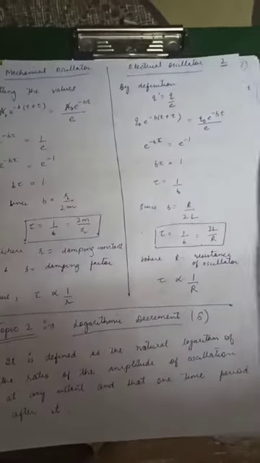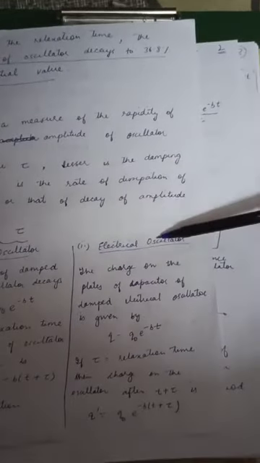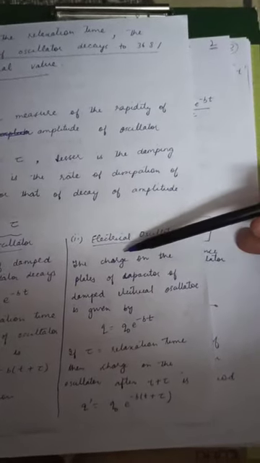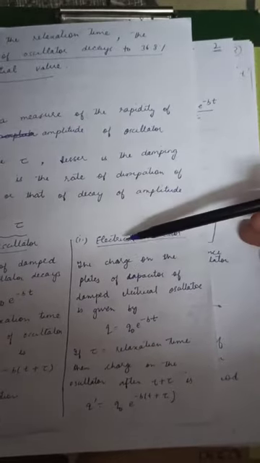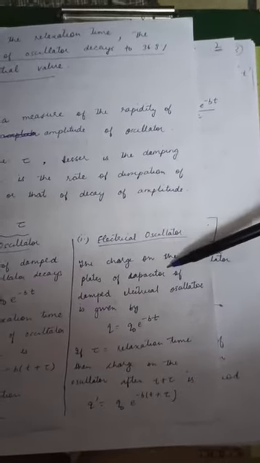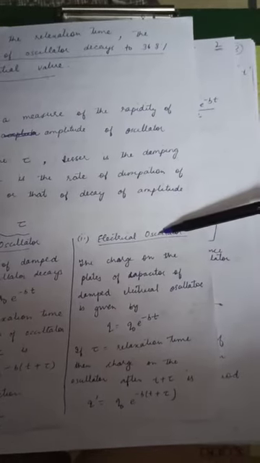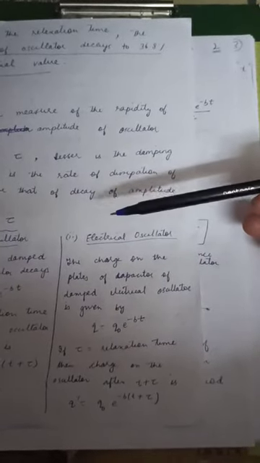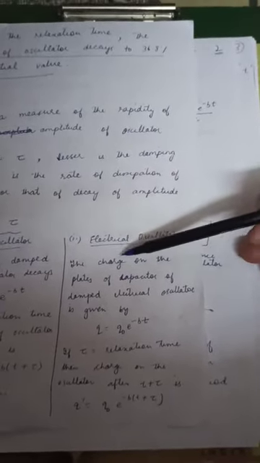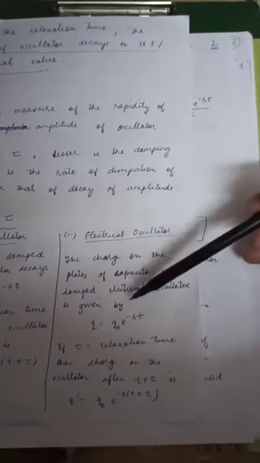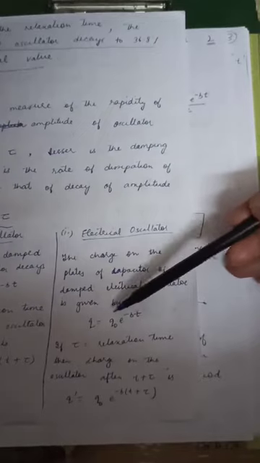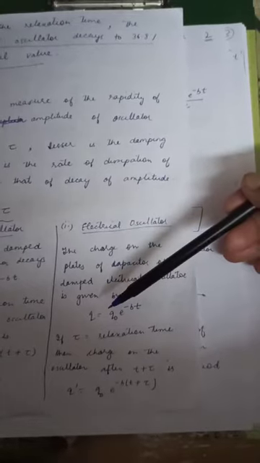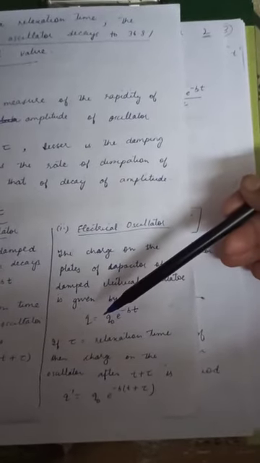Okay. Similarly, we will do this derivation for the electrical oscillator. Now in the case of the electrical oscillator, we will not be having the amplitude, we will be having the amplitude of the charges. What is an electrical oscillator? It is an LC circuit, and it will be having some internal resistance which will be denoted by capital R. Now the charge on the plates of the capacitor of a damped electrical oscillator is given by Q is equal to Q0 e raised to power minus bt. What is Q0? It is the initial value of the charge at the time t equal to 0.